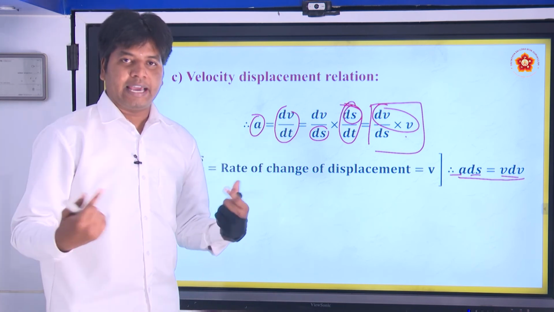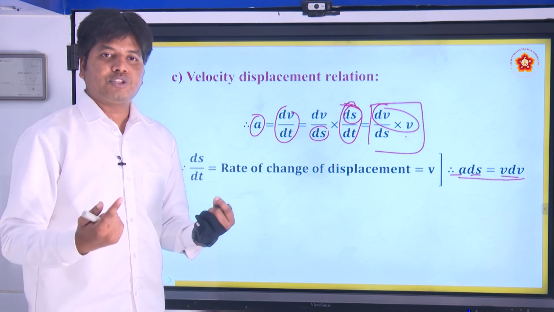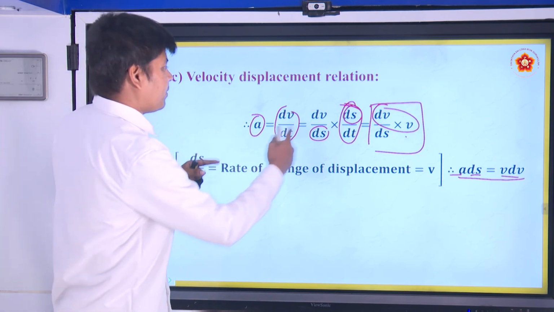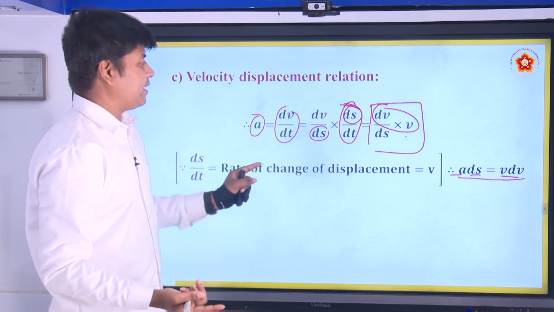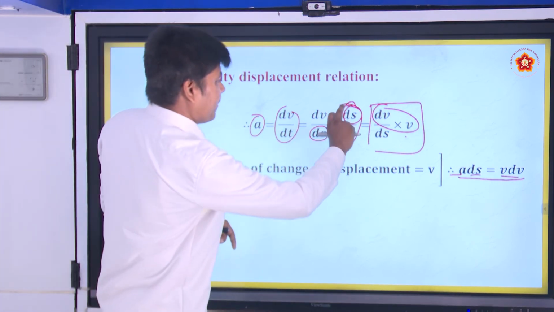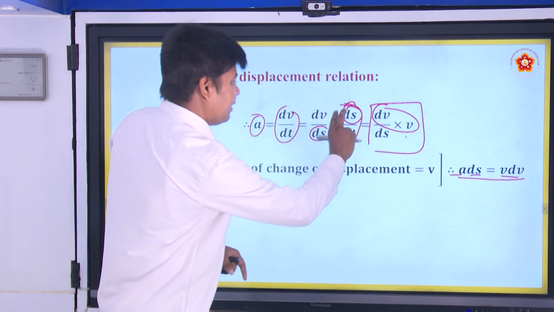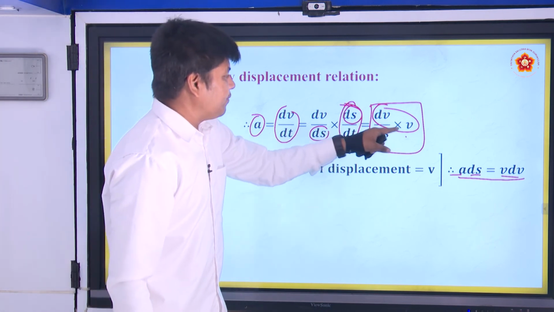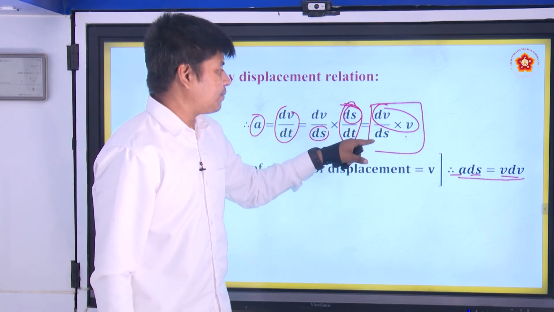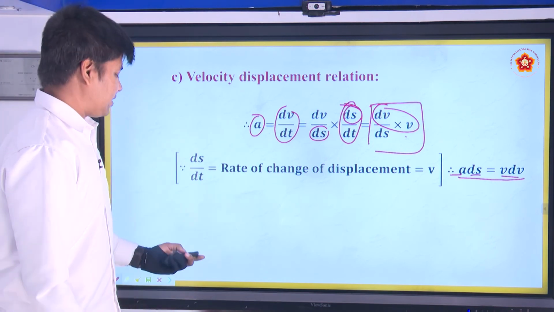Our aim is to make sure the t term is not there. To make sure the t term is not there, we multiplied by ds and divided by ds. So when we know ds by dt is v, we eliminated this dt term using v. So we are left with only the v terms and what? Displacement term and acceleration. So using this we can easily calculate the relation now.